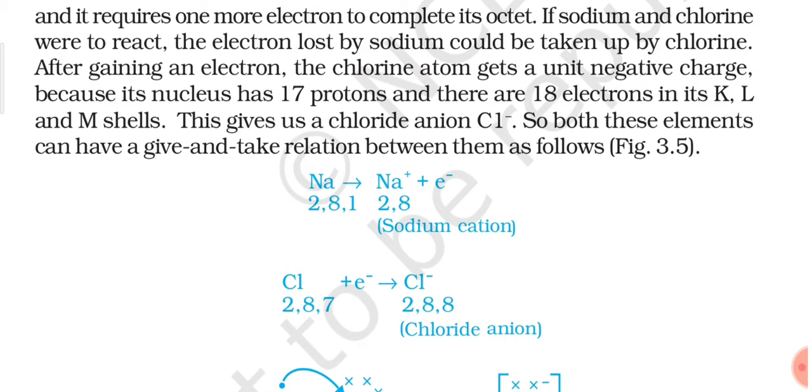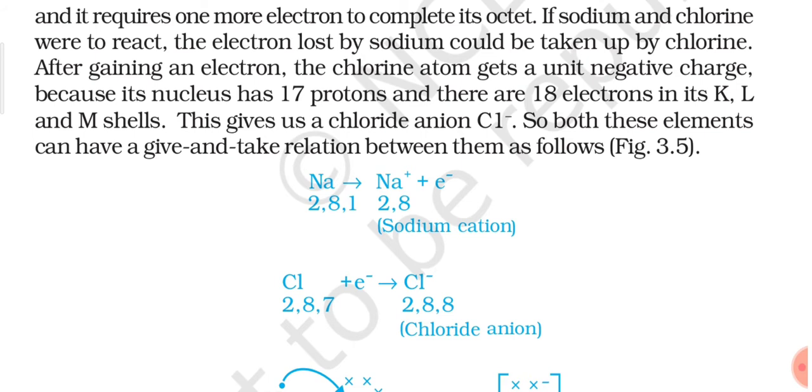So both these elements can have a give and take relation between them as follows. This is how an ionic bond will form between a sodium atom and a chlorine atom. When sodium transfers its electron to chlorine, we get a sodium ion and a chloride ion, and because of the oppositely charged ions, an electrostatic force of attraction develops between them, which we call an ionic bond. This is about the theoretical explanation, and we have already discussed this completely in 9th standard. There is nothing new till now.